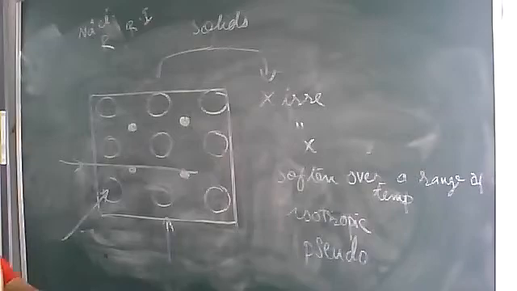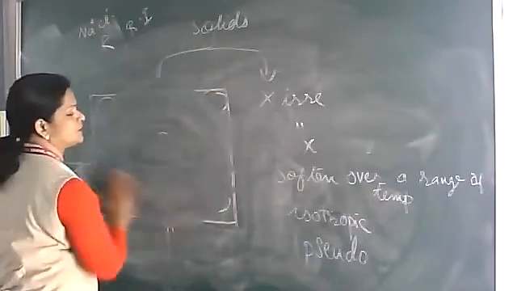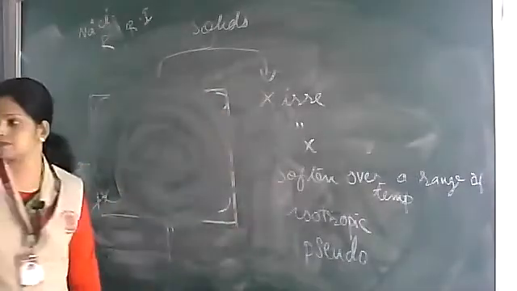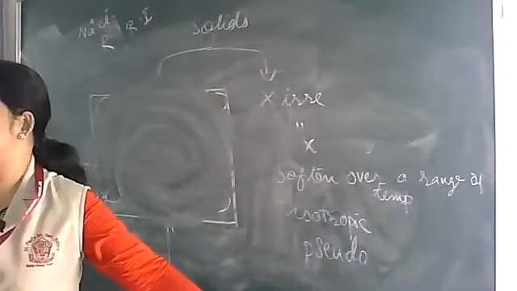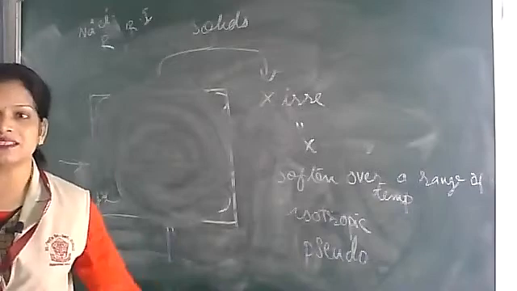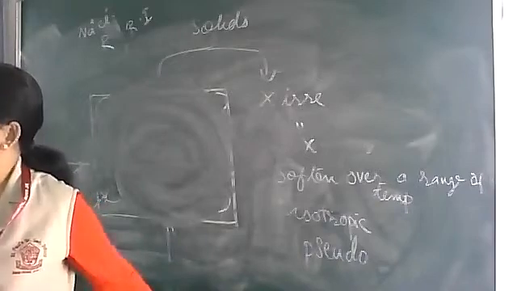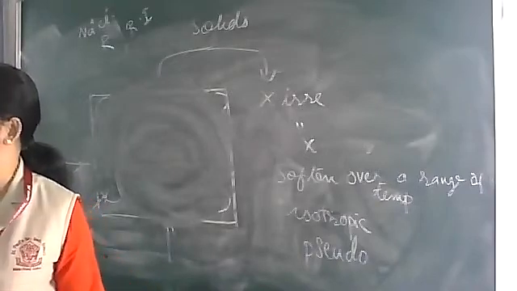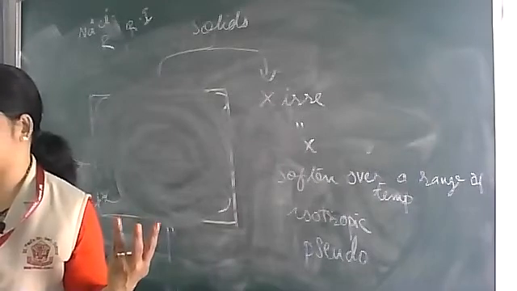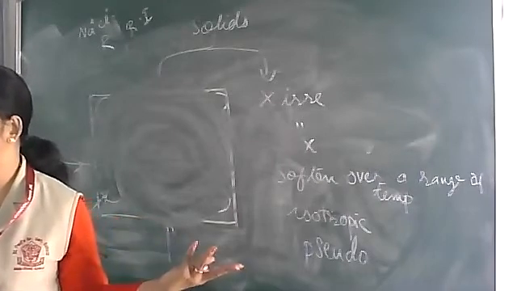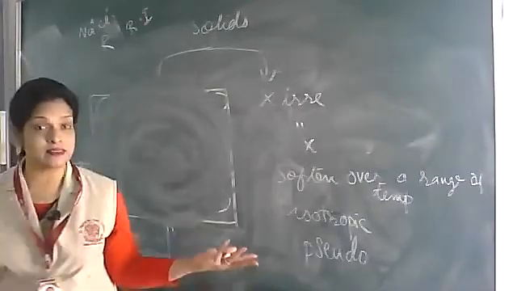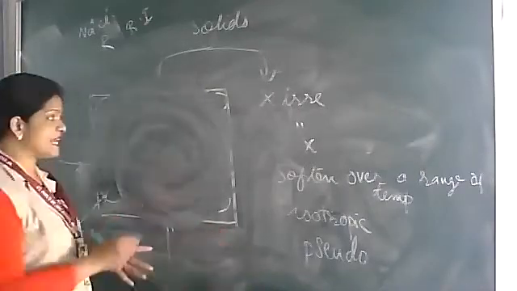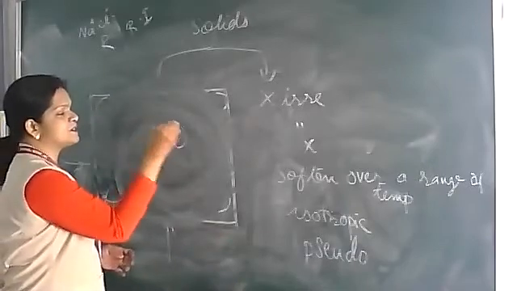Suppose I mix all this dal and chawal together, and if I measure this physical quantity from any direction, I'll be getting the same value. Same means iso.